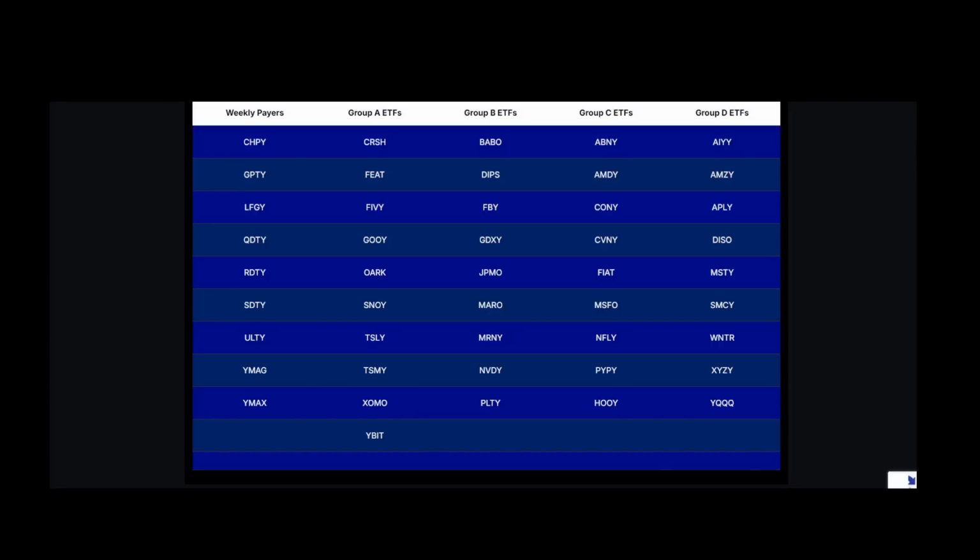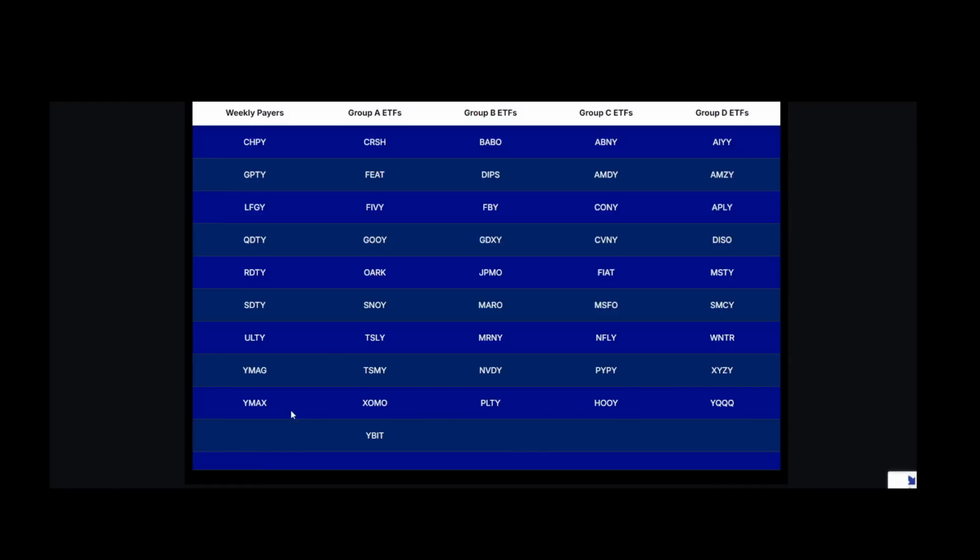So this coming week, Group B will be announcing their distributions along with, of course, the weekly payers. Now, what I'm looking at right now is that list, and that Group B ETF list right here. That's the Group B, and that's what will be announcing their distributions on Wednesday. And these are the weekly payers. They will also be announcing their distributions this Wednesday.